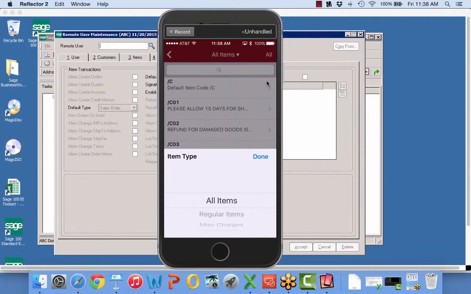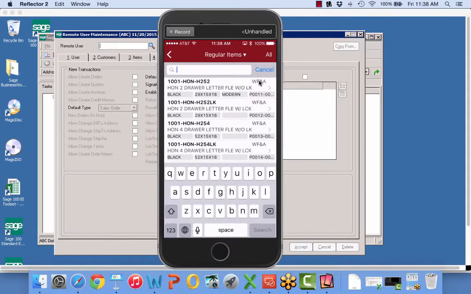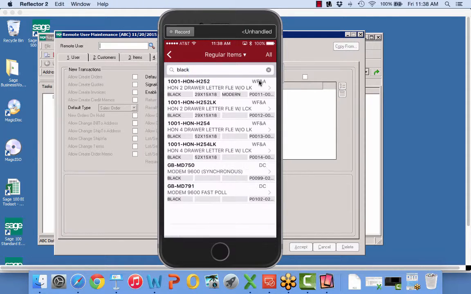So up at the top here, I tapped on all items, and you'll see that I have permission for a lot of different things. So I'm going to choose regular items, and it's showing me item number, item description, these 4 category codes. If you're a Sage 100 user or consultant, you'll recognize those category codes coming from the item master file, and that's the product line right there. I can search for any of these things. So if I'm a company and I have product that's a black something, I can search for black, and you'll see that it found that based on those category codes right there.